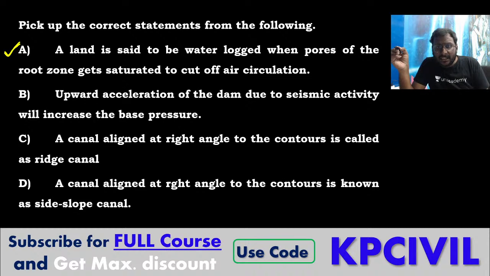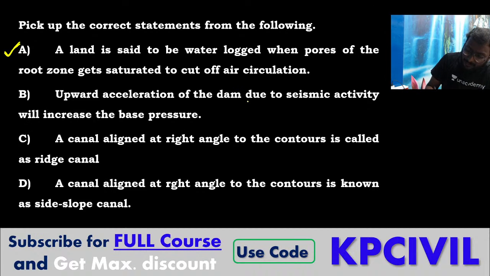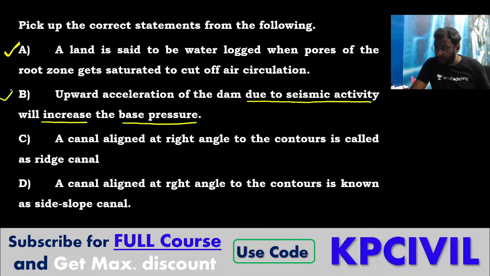Upward acceleration of the dam due to seismic activity will increase the base pressure. They are talking only about seismic activity, so it will increase base pressure. Correct.